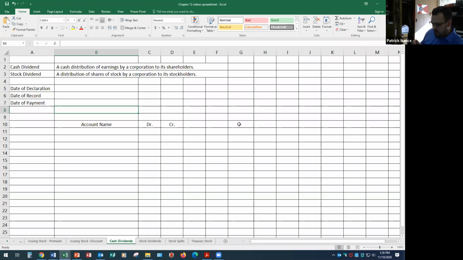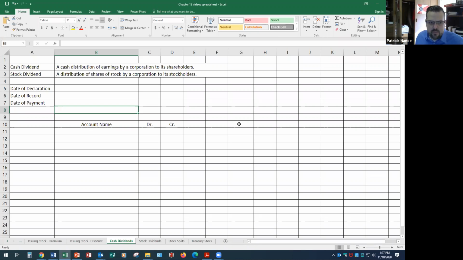Okay, chapter 12, we're going to talk about dividends now, and there's two types of dividends. There's cash dividends and there's stock dividends. First thing, a dividend is a distribution of money that a company has made, and they are distributing it to their shareholders. So this is a company saying, okay, we earned X amount of money. I am choosing, and they have to choose generally, to give this back to my shareholders. If I choose to do that, it's called a dividend. It's a corporation. And when I do pay that, it is called a dividend. I can either pay it in cash or I can pay a stock dividend.